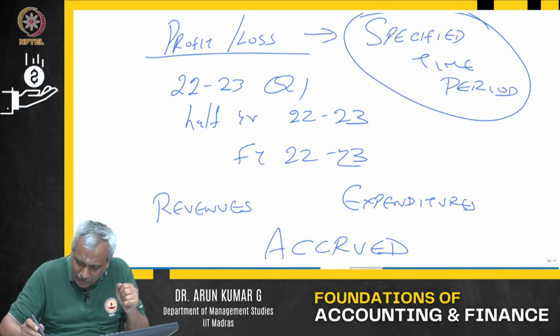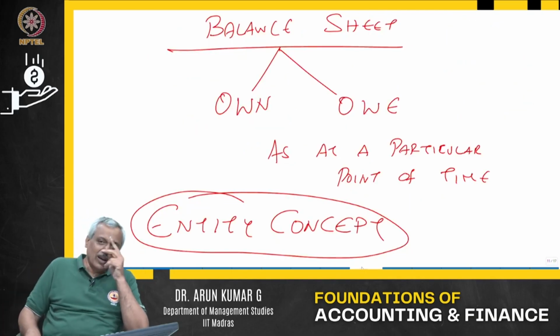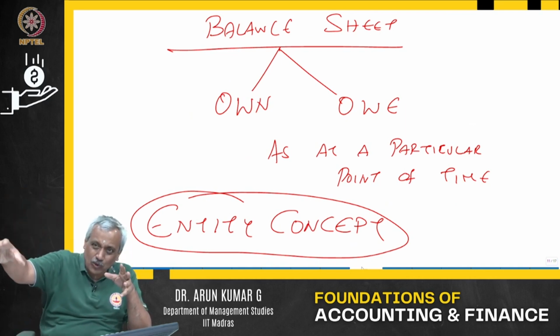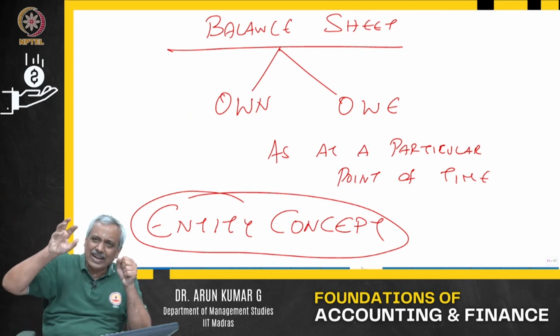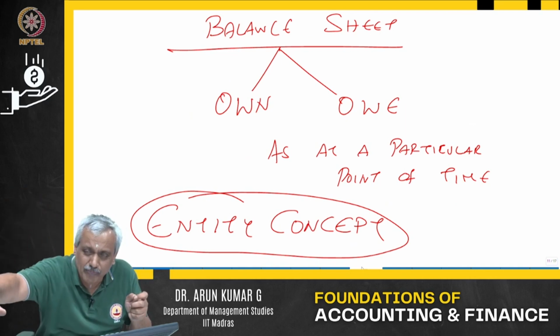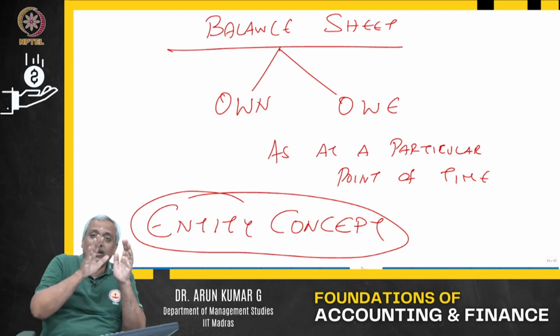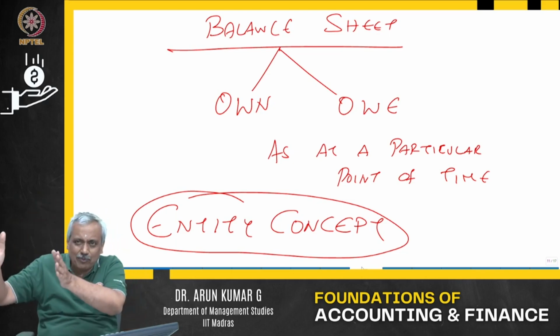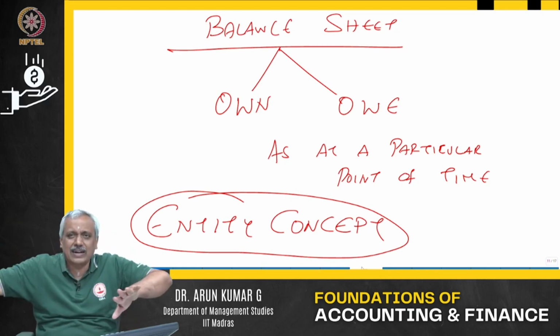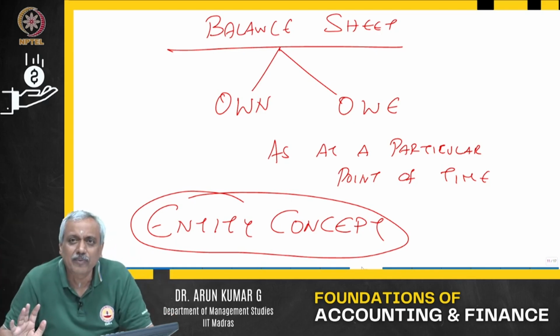And when I talk about the balance sheet, we talk about whatever is owned by the entity and whatever the entity owes to somebody. That is what we are talking. The individual and the enterprise, whatever business, are separate. That is what we call the entity concept.